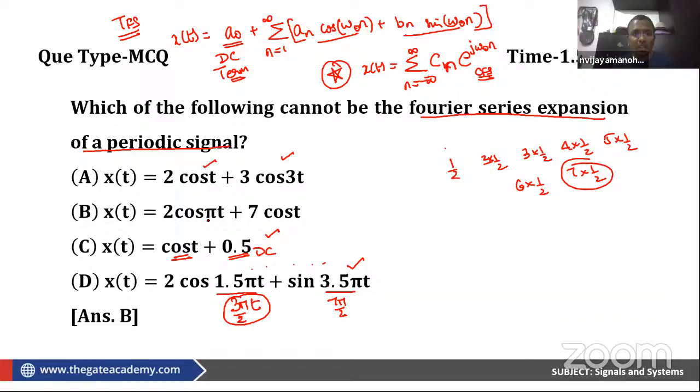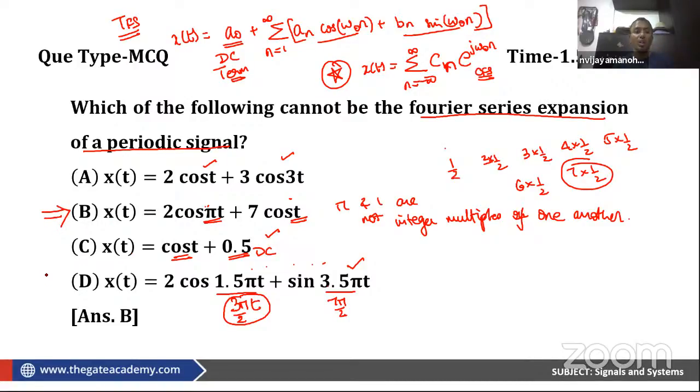But if you look at this, this is cos pi t. So I should have integer multiples of pi. So 2 pi, 3 pi, 4 pi, 5 pi, 6 pi, 7 pi, like that it should go. Or I am having cos t. That means omega naught is 1. So I can have integer multiples of 1: 1, 2, 3, 4, 5, 6. So now pi and 1 are not integer multiples of one another. Correct? So B is the answer.